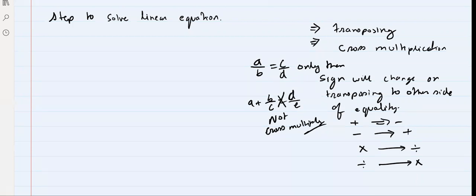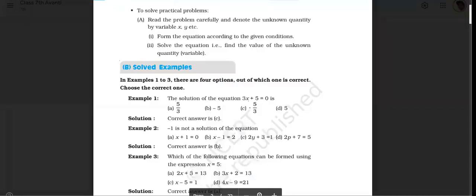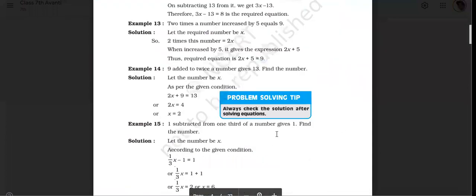Now let's see one example. Take the difficult one from your textbook.